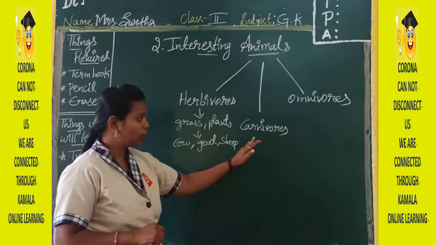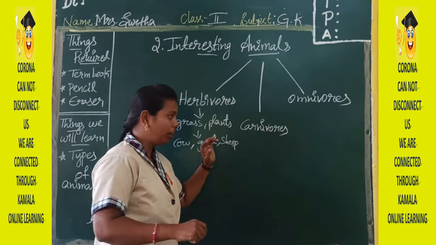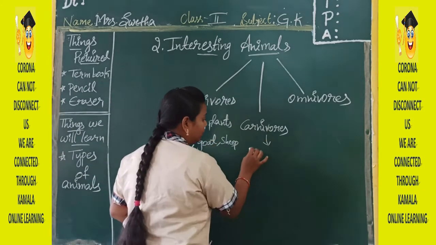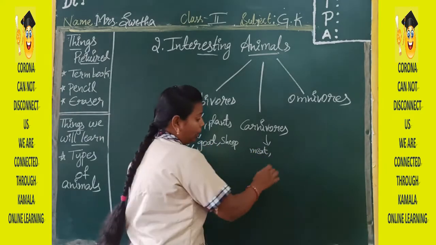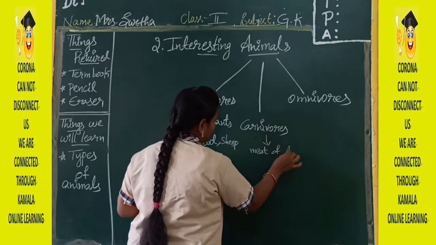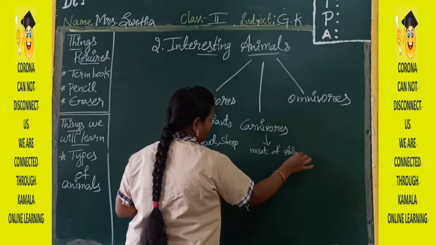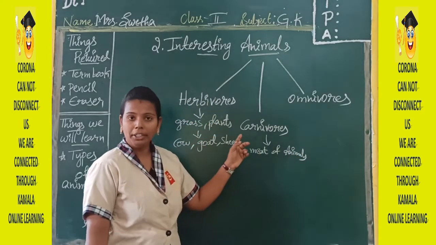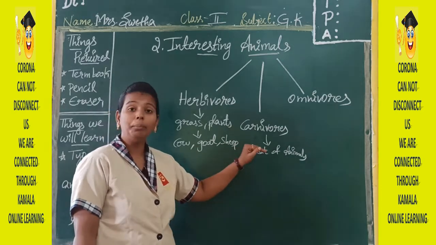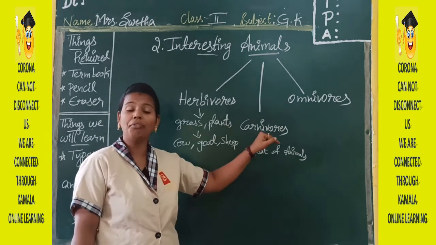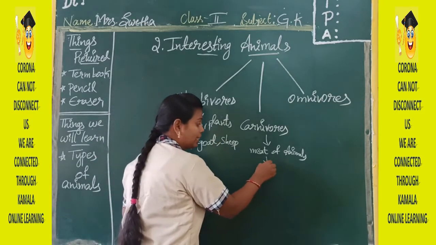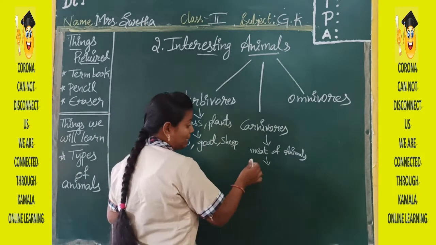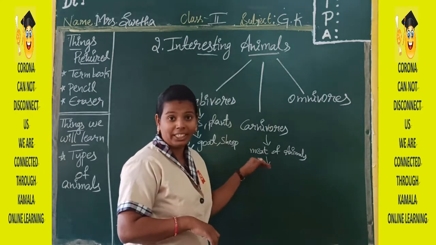Okay. Next, carnivorous animals. These carnivorous animals will eat the meat of other animals. Okay. Carnivorous animals will eat meat or flesh of other animals. Okay. So these animals will not stay with us. They will be staying in the forest because they are very dangerous.